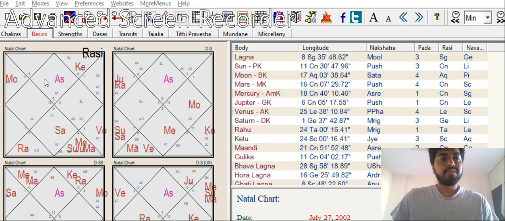As here we can see what we need to do. The three-factor rule really says that we have to take three rashis into consideration. The very first rashi that we have to take into consideration is the ascendant sign. The second is the moon sign, and the third is the sun sign. Here in this case, Sagittarius is the ascendant, Aquarius is the moon sign, and the sun sign is Cancer. So 4, 9, and 11.